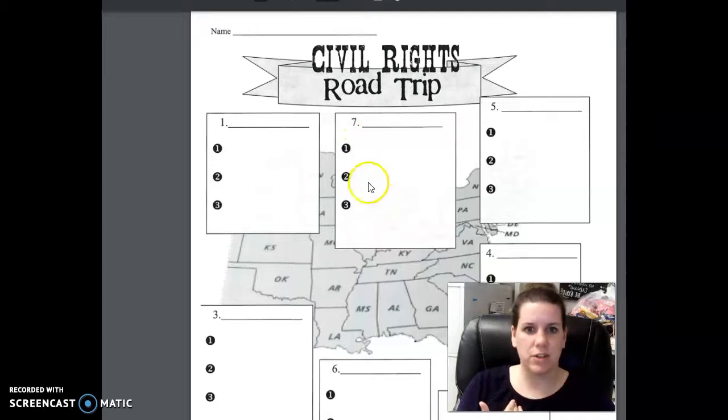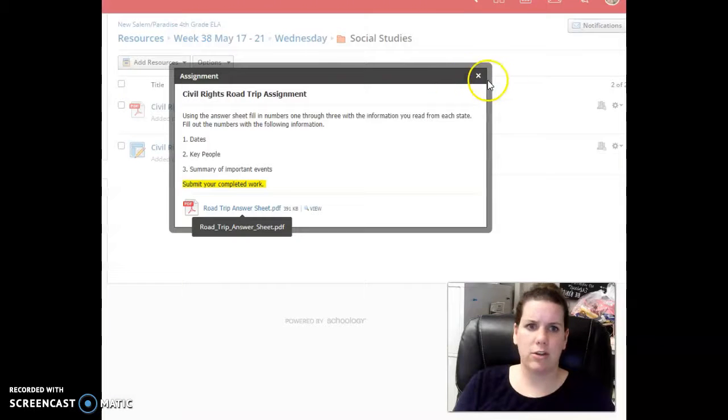So for each one of these, you have to add something different. So in number 1, you're going to add the date that you read about. So if there's dates involved, that's what you're going to put for number 1. Number 2, you're going to write the key people that you've read about in that small passage. And number 3 is just a little summary. So one sentence about what you read. And once you have, you're going to want to have that.